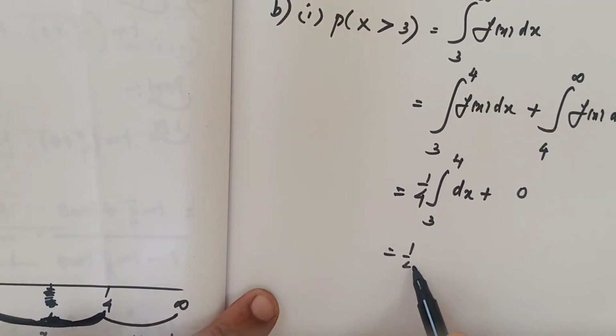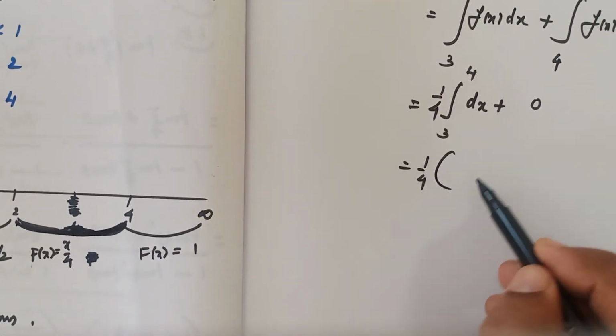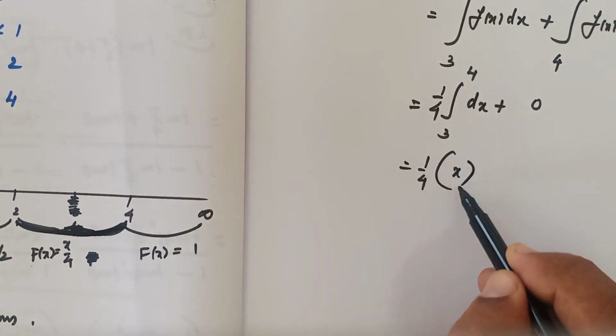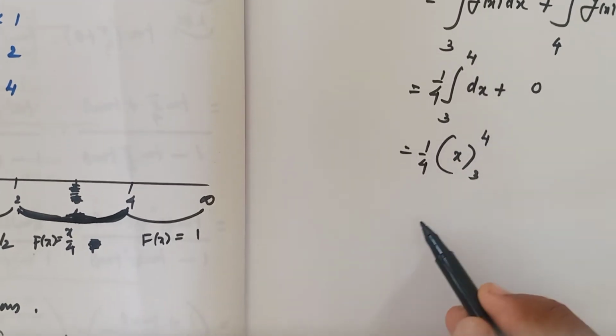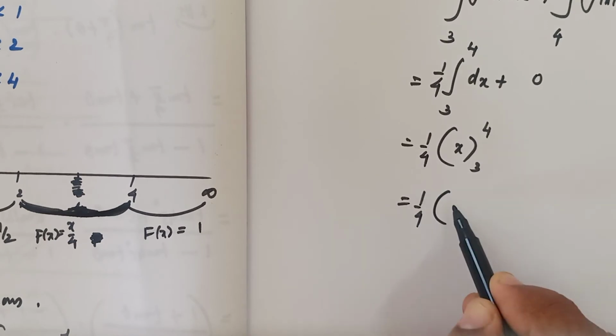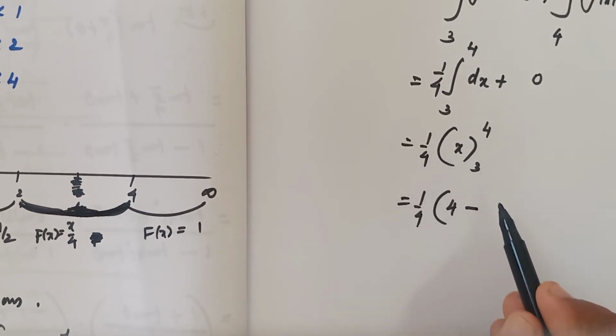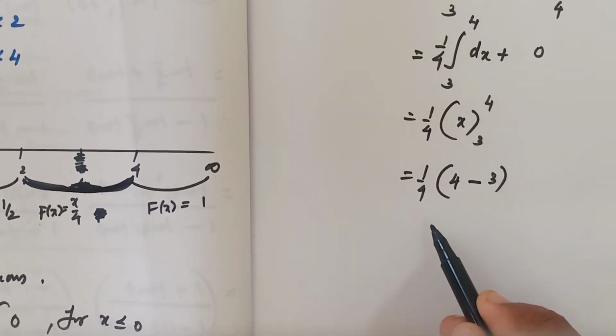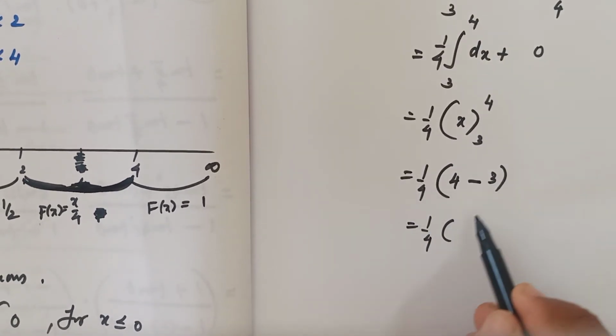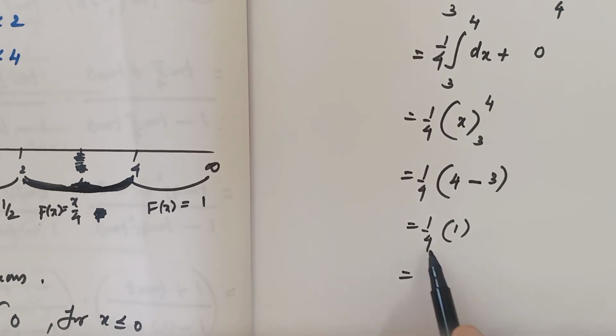That is equal to 1 by 4. Integral dx, that is x, you know that, limit 3 to 4. Apply the upper limit first. Upper limit, replace x by 4, minus lower limit, x should be replaced by 3. That is equal to 1 by 4 into 4 minus 3, which is 1. That is equal to 1 by 4 into 1, which is 1 by 4. Subdivision 1 is over.